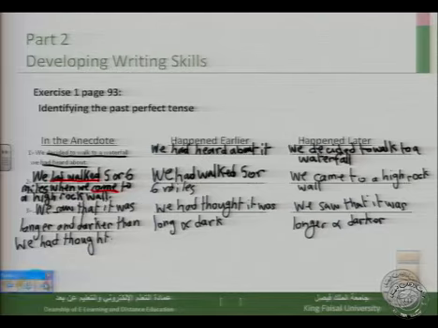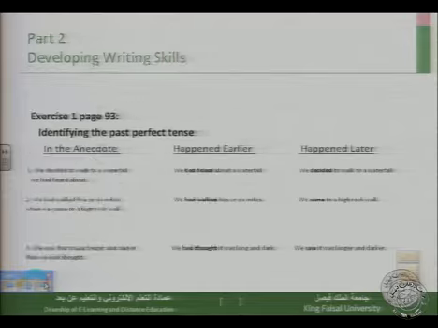Okay, in the next slide we have this exercise corrected. First sentence: we decided to walk to a waterfall we had heard about. Happened earlier: we had heard about a waterfall. And happened later: we decided to walk to a waterfall. Number two: we had walked 5 or 6 miles when we came to a high rock wall. The event that happened earlier: we had walked 5 or 6 miles. The event that happened later is we came to a high rock wall.